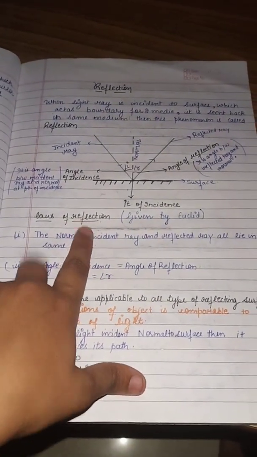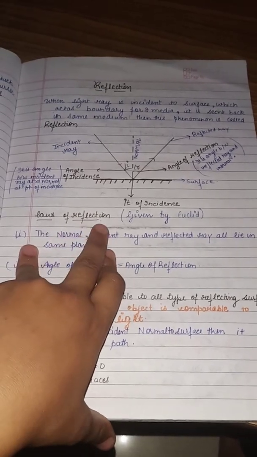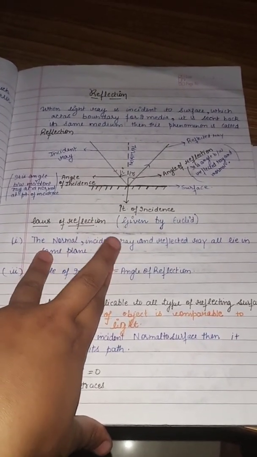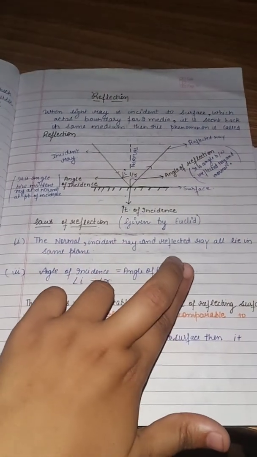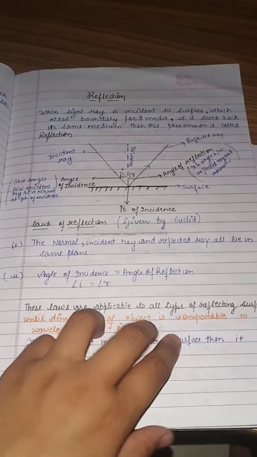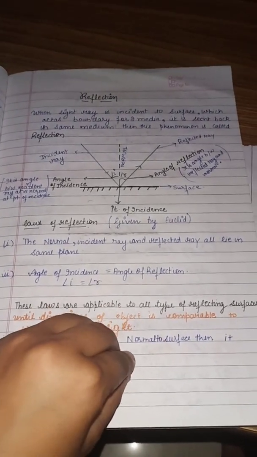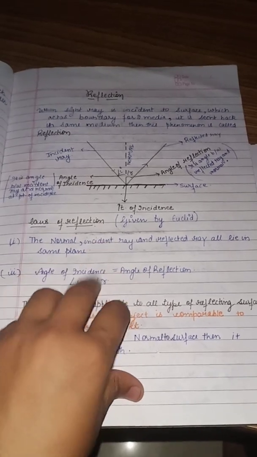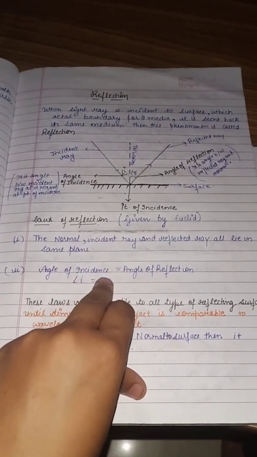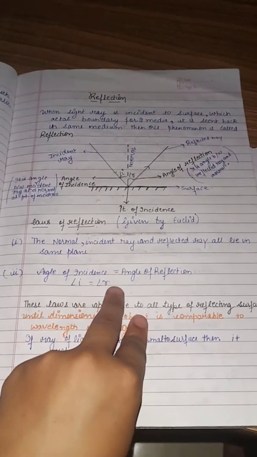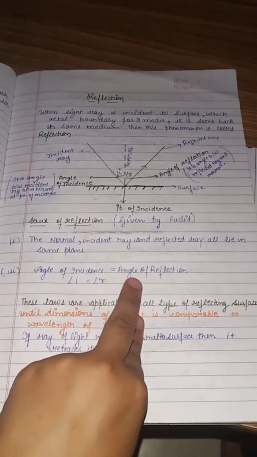Now I am teaching you the laws of reflection, which were given by Euclid. The first law is that the normal, incident ray and reflected ray all lie in the same plane. That means for any surface, even if it is rough or smooth, these two laws are still applicable. The second law is that the angle of incidence is equal to the angle of reflection.